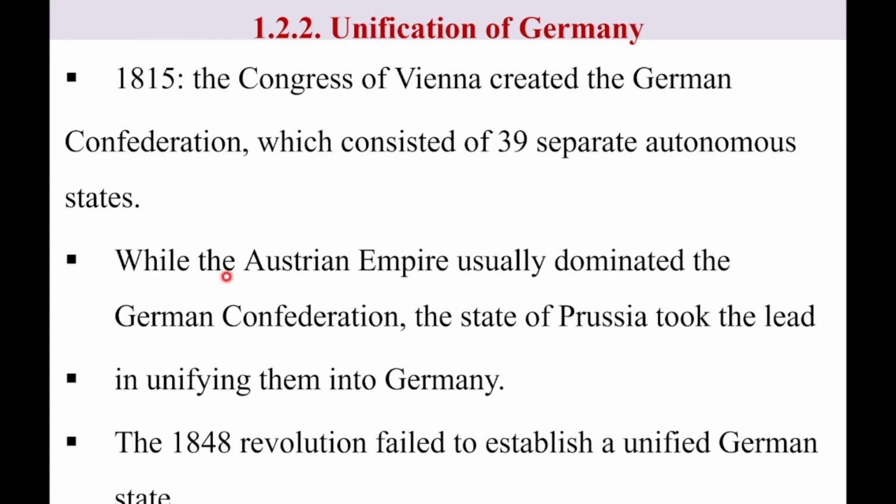But another state similar to Sardinia of Italy, there was a state called Prussia. Prussia also took the lead in unifying them. That means them when we say 39 states into Germany. So the process of German unification was somewhat supported or led by the state called Prussia. Prussia, when we say unification of Germany, the only independent German state before unification, similar to Sardinia of Italy. As a result, in 1848, revolution broke out in Italy as well as in Germany.